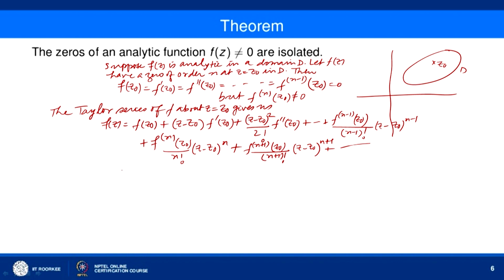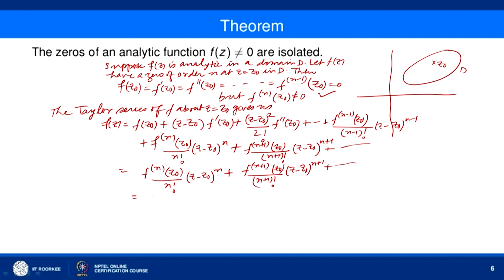and so on. Now, using these conditions, we get f n z naught over n factorial z minus z naught to the power n plus f n plus 1 z naught divided by n plus 1 factorial z minus z naught to the power n plus 1 and so on.